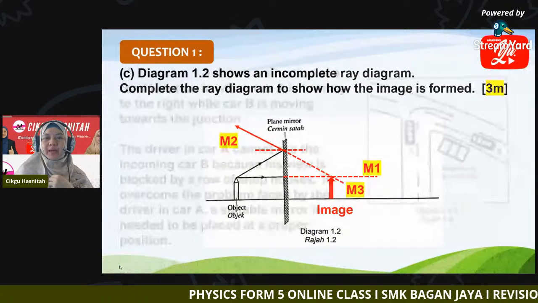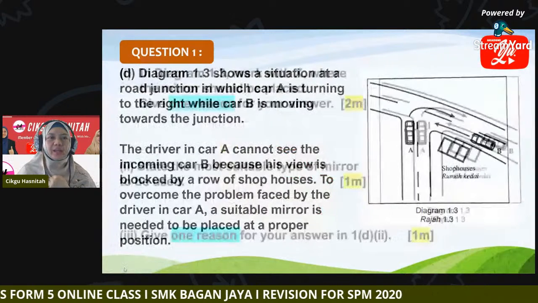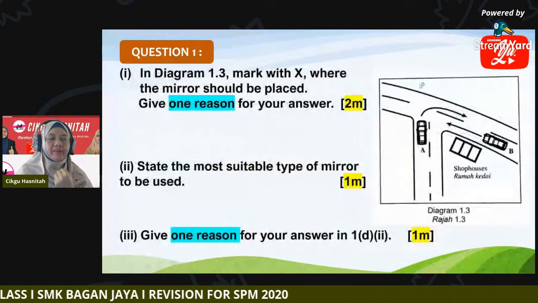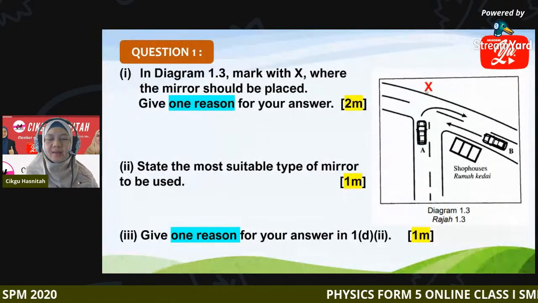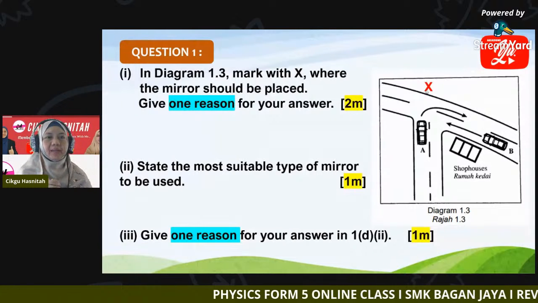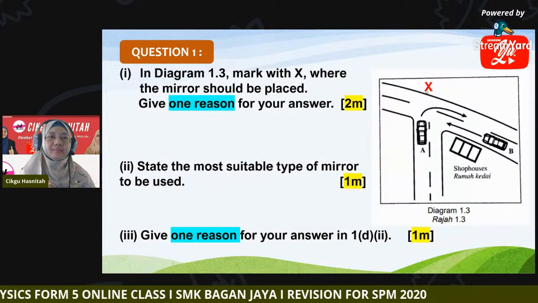Okay, let's go back to this question. The mirror is placed at position X. Can you give one reason, class, why we place the mirror here at position X?